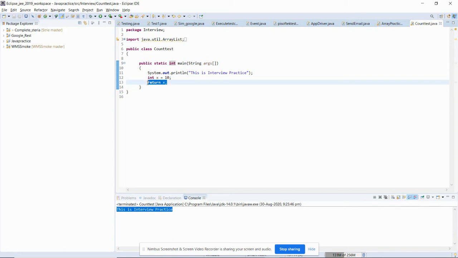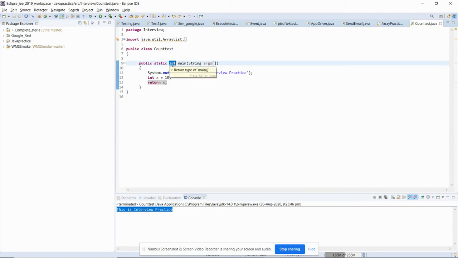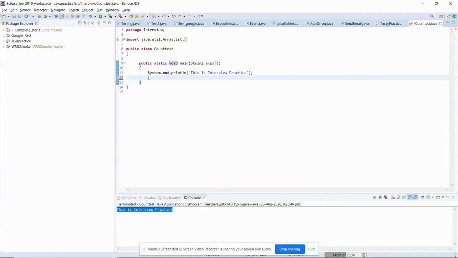There must be a return value in the form of an integer, only then will this method be acceptable. Now if I run this, you can see that I'm not getting anything. So we cannot use an integer here or any other data type. This is mainly the basic question they may ask, like can we change or alter it or not.